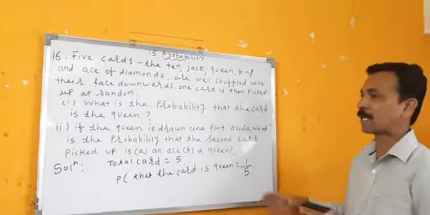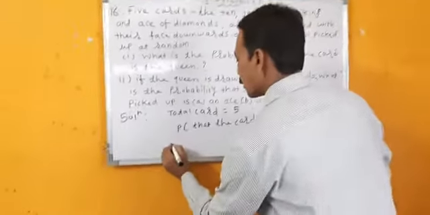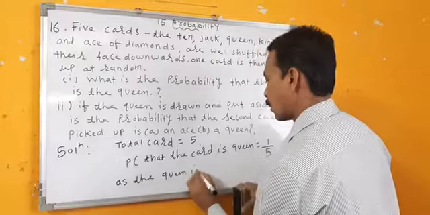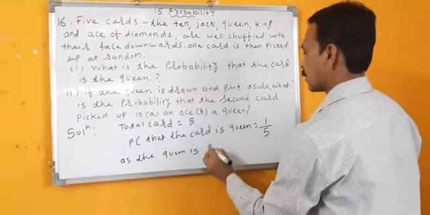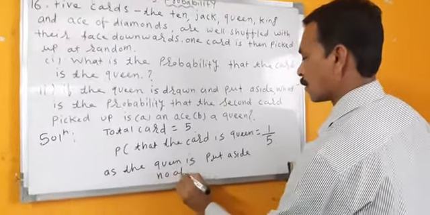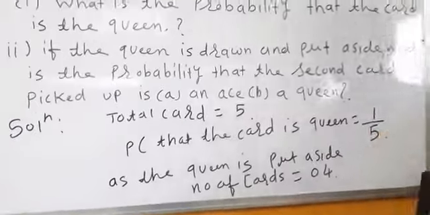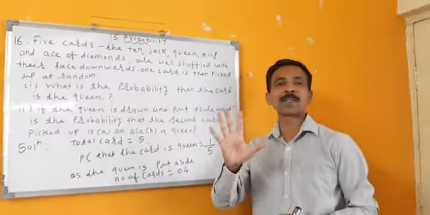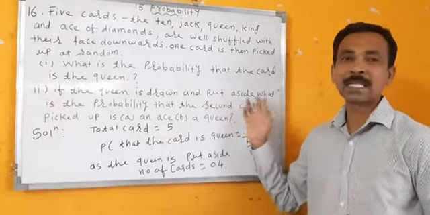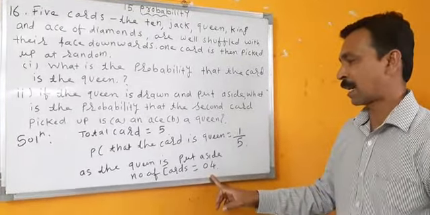First part is over. Now the second part says that if the Queen is drawn and put aside, then the number of cards is now 4, because in the beginning there were 5 cards. If the Queen is put aside, out of 5 cards, how many cards are left? 4. So the number of cards left is 4.